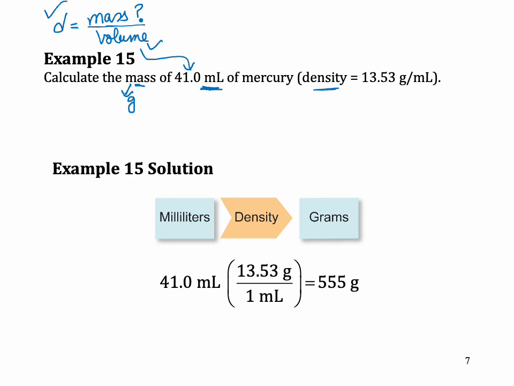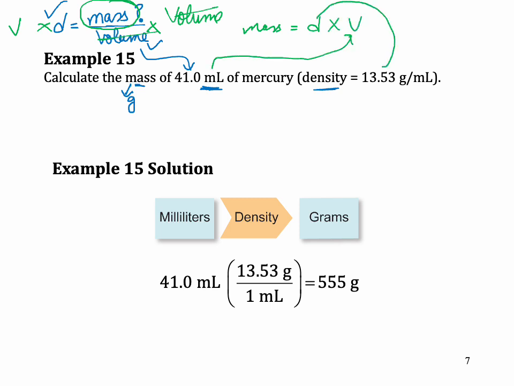How will you rearrange? I'm solving for mass, so I want to isolate mass, which means I need to get rid of volume. So if I multiply this by volume, volume and volume will cancel, which means I should also multiply this by volume. So my equation is reduced to mass is density times volume. Volume is given to you, density is given to you. Plug in your numbers. As long as this volume is ml and density is per ml, they'll cancel out and you will get your mass. Okay, this is if you know the formula.